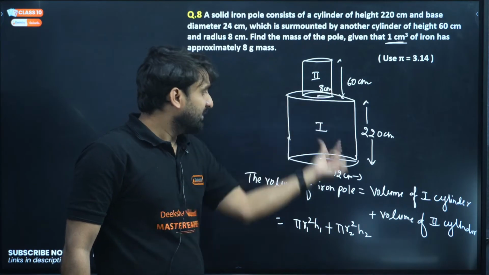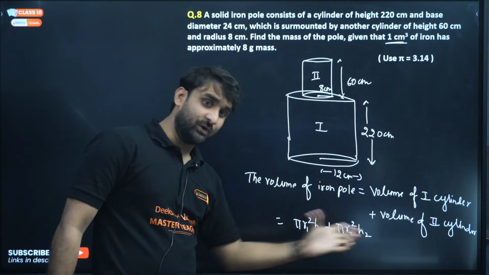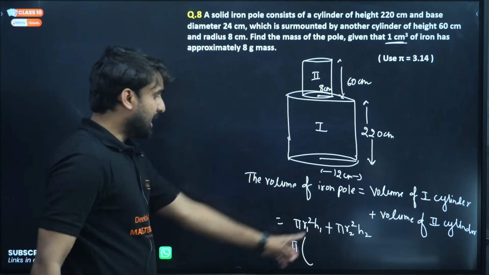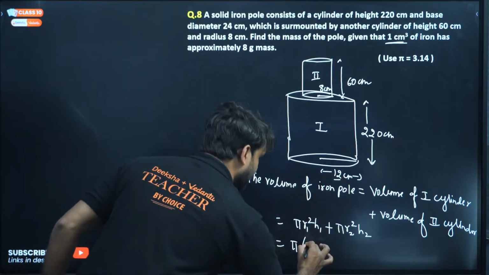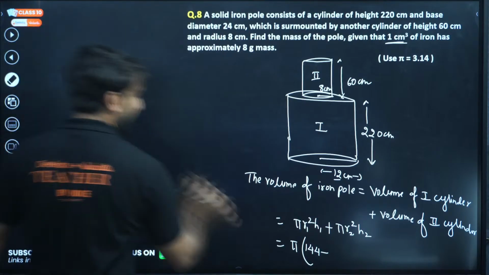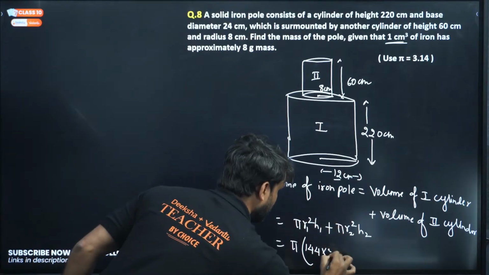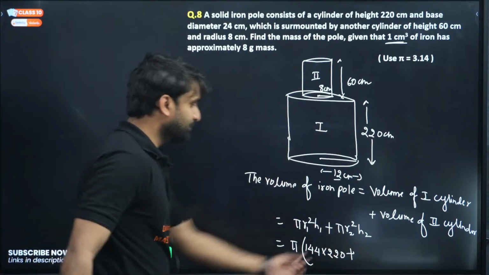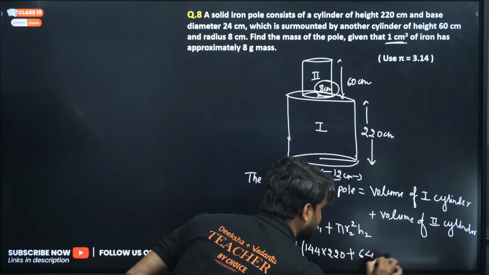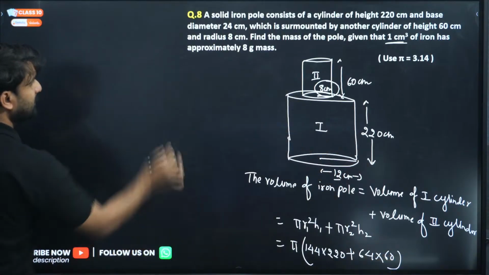The radius is 8 centimeter here and 12 there. The height is 220 and the height is 60. So we mark r1, h1, r2, h2. Now can we take pi as common? So I am taking pi as common. r1 square, r1 is 12, so 12 square will be 144, into h1, which is 220, plus r2 square. r2 is 8, and 8 square will be 64, into h2, which is 60. Now solve this total volume.